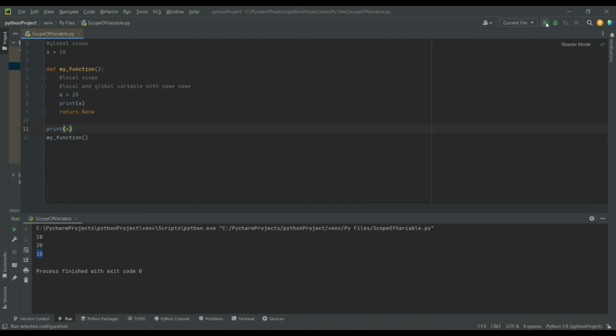Once executed, we see that my_function prints the value as 20 instead of 10. This means that the local value always takes precedence over the global variable in Python.